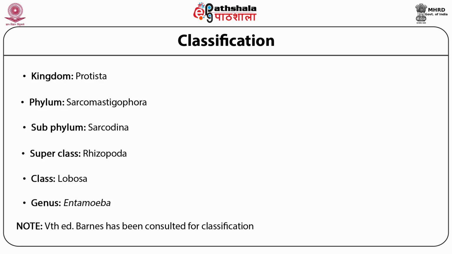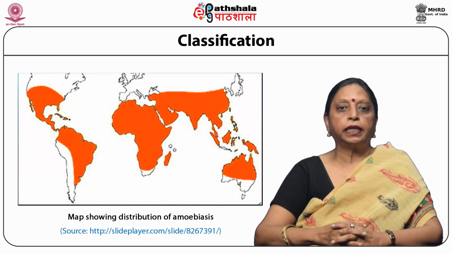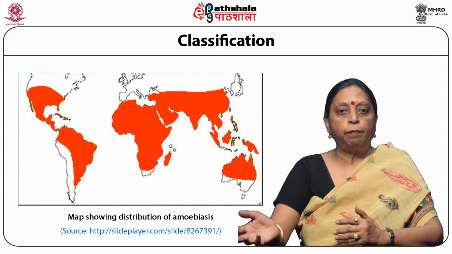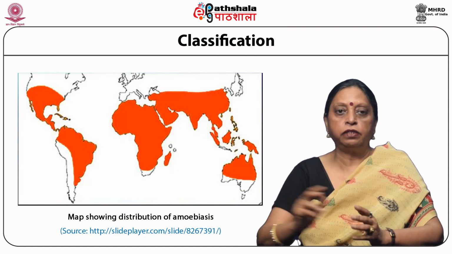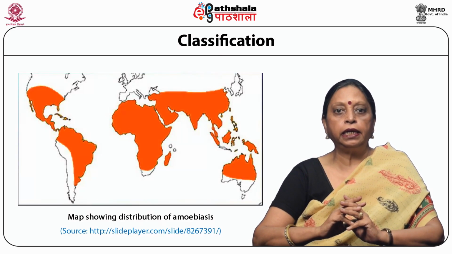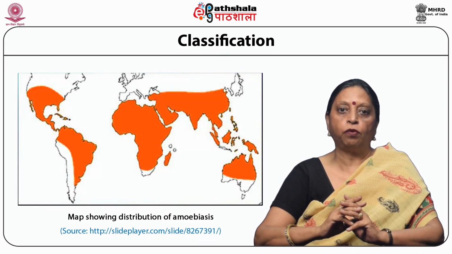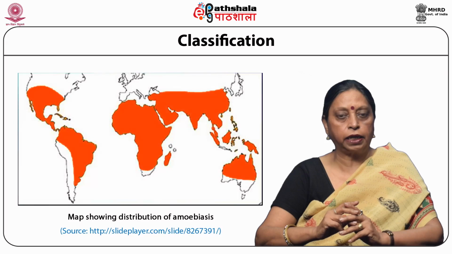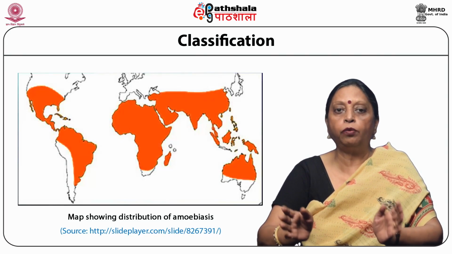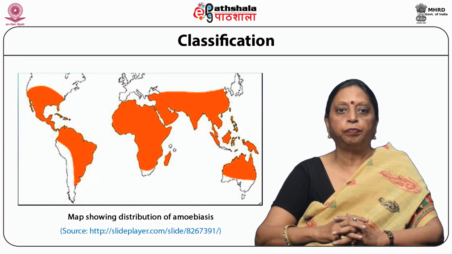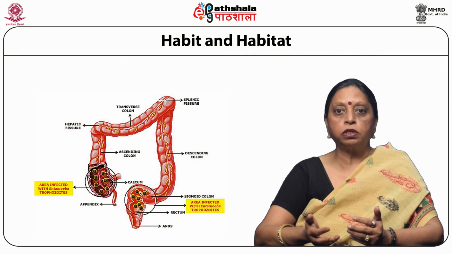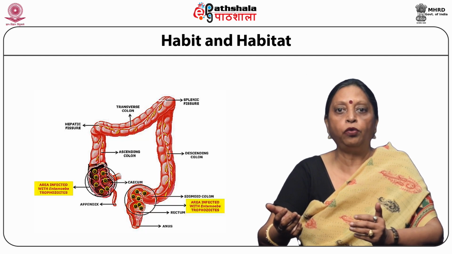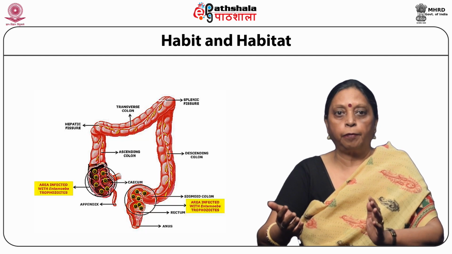5th edition Bart's. Entamoeba histolytica infection is worldwide in distribution. As you can see in the map, it's more common in the tropics and the subtropics. It is the third leading cause of death in the developing countries of the world. About 50 million people are infected by Entamoeba histolytica, and about 40,000 to 100,000 deaths occur in a year. It lives in the mucosa and submucosa of the large intestine, that is the cecum and sigmoidorectal region of humans.